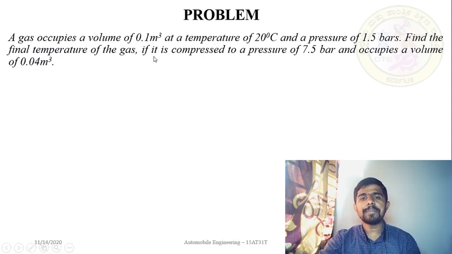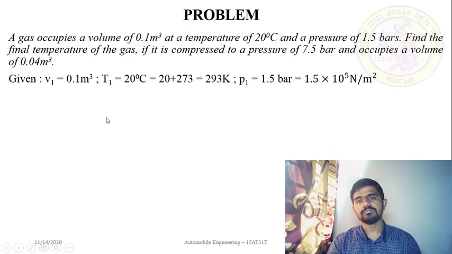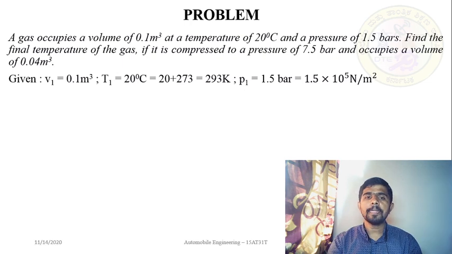It is compressed to a final pressure P2 of 7.5 bar, so the pressure is increased, and it occupies a volume of 0.04 meter cube. The volume decreased because it is compressing. P2 and V2. So now write down the data. All of you write down the data.